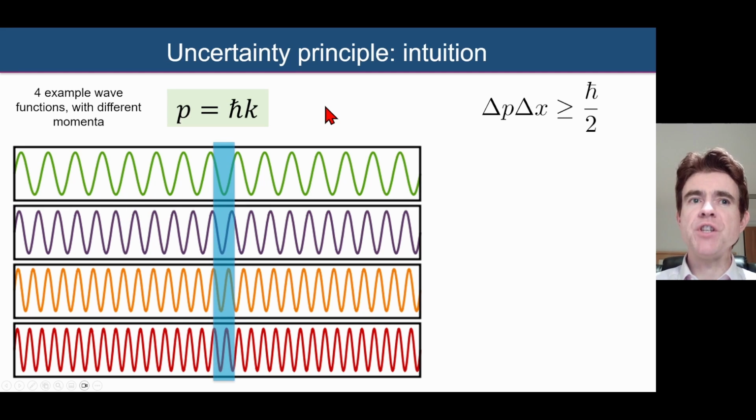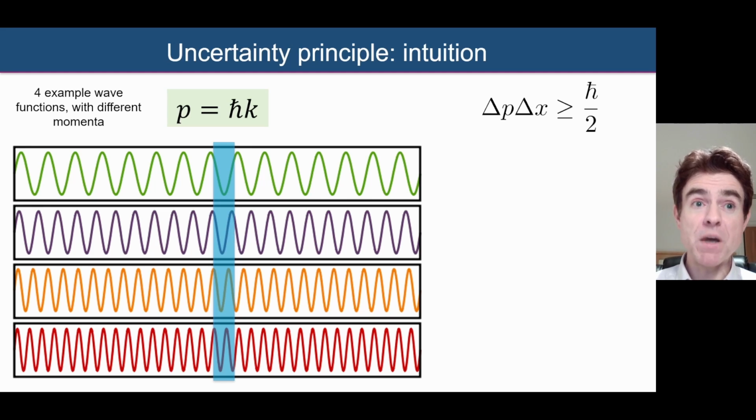Now, what happens if we narrow that a bit further? So now we've got a smaller delta x here. In other words, a higher precision on saying where the particle's position is. What does that now mean? Well, we can see that actually it's a little bit more tricky now. Look at the first and the second case here. It's a bit more tricky now to be sure about the particle's spatial frequency.